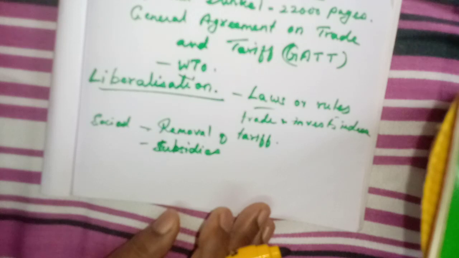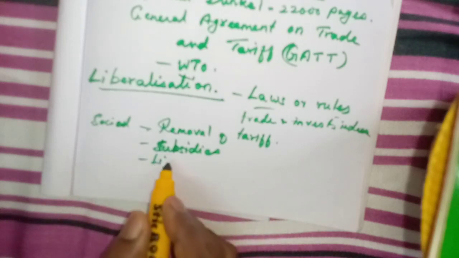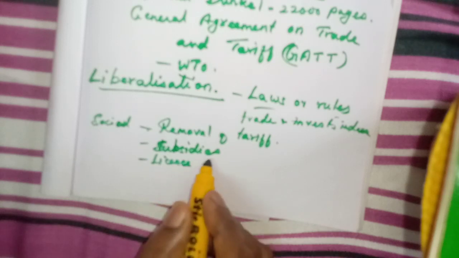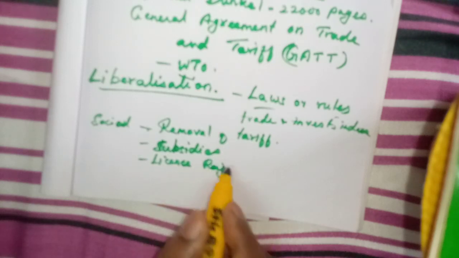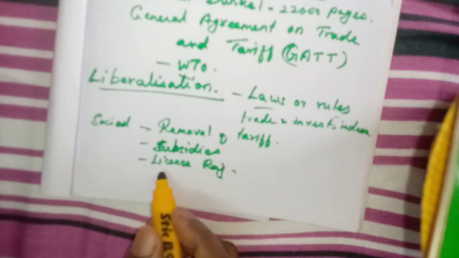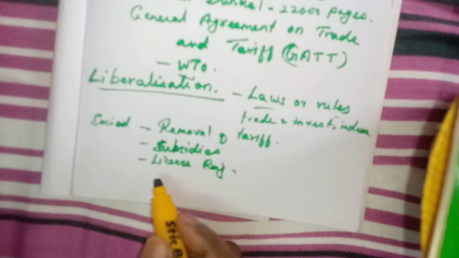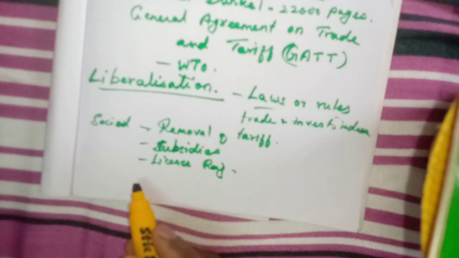Another one, they have abolished the license raj system. License raj means that even to start one new industry or small scale industry, they had to get a license from the government.